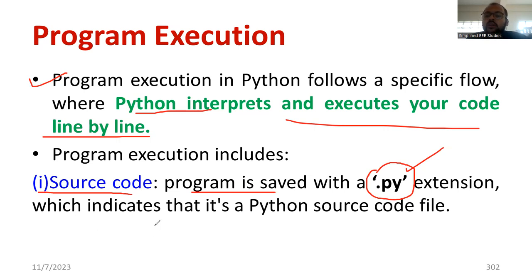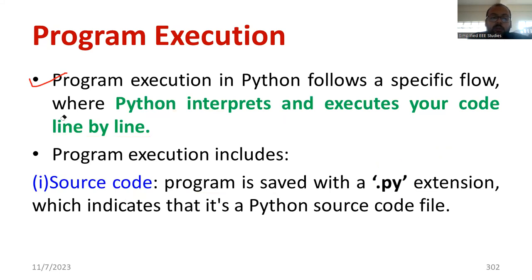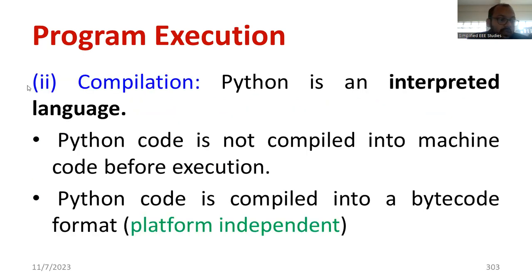There are so many interpreters you can use for program execution, such as Colaboratory, Visual Studio Code, PyCharm, and other IDEs. So there are so many options available for executing a Python program. Initially, the source code has to be ready. I hope you understood the name of the file in which you are going to save the Python program, that is, the .py extension. Line by line execution also takes place.